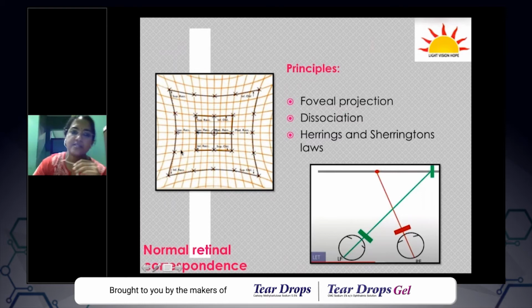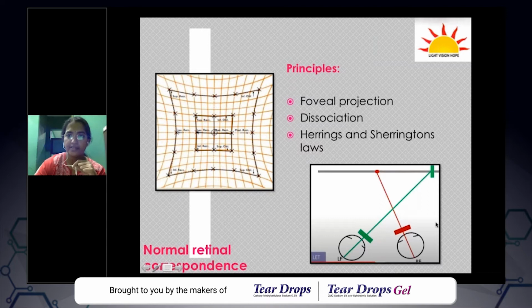the important thing is Hess charting. The principle of Hess charting is foveal projection. It is the image from the fovea that we are analyzing in a Hess chart, because you are dissociating the two eyes by either red and green anaglyph glasses as used in a Hess chart, or there is something called a Lee screen where you use a central mirror to separate the eyes. So the eyes are dissociated, one image is projected to one eye, and the patient is asked to point towards that particular corresponding image by the other eye.